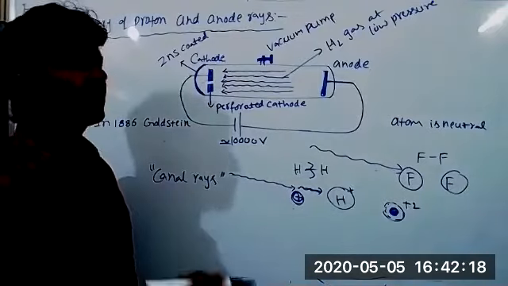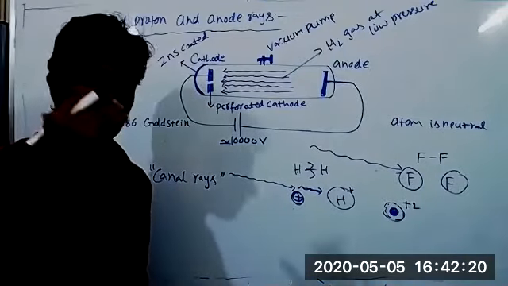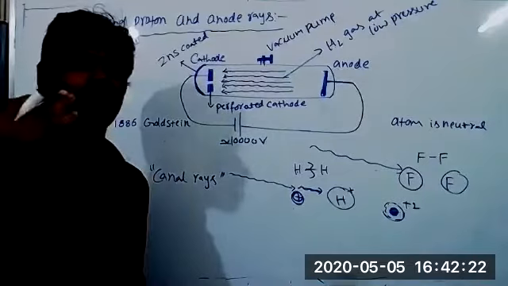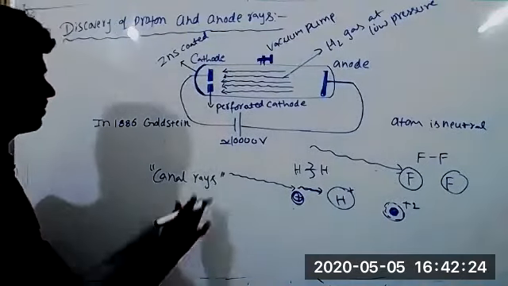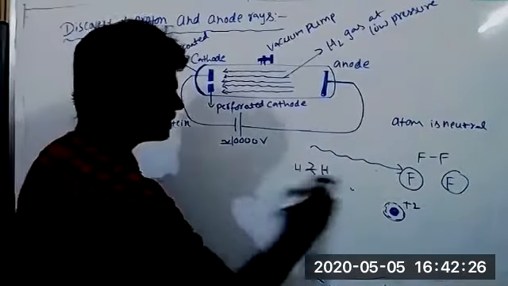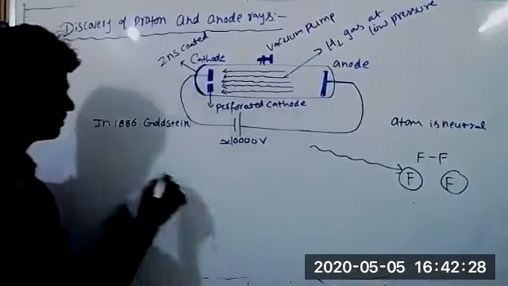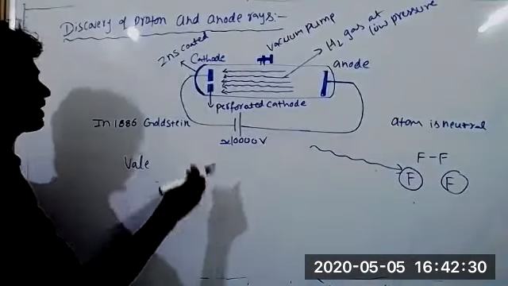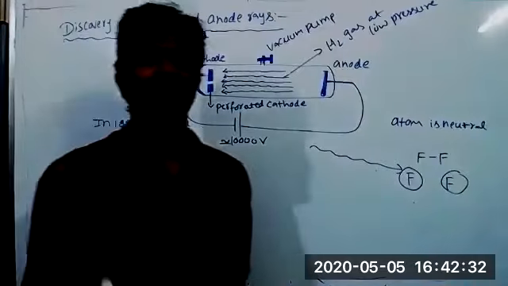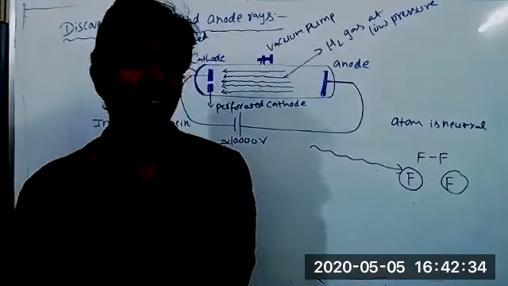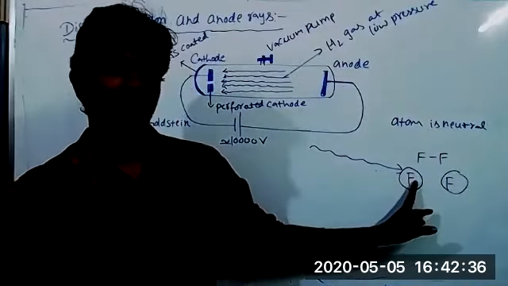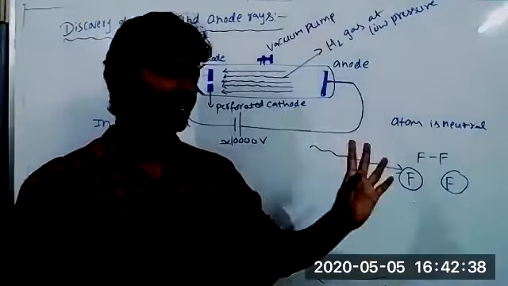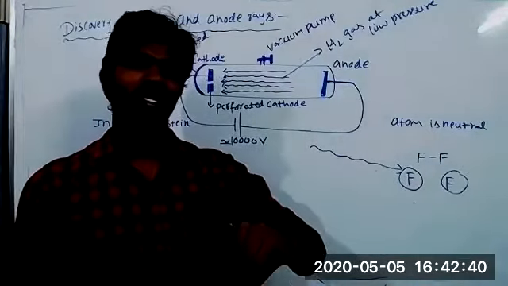One more point. Anode rays move very slowly compared to cathode rays. The velocity of anode rays is lesser than cathode rays. Why, sir? Because cathode rays have very little mass, but anode rays have considerable mass. See, a fluorine atom loses 1 or 2 electrons, but still there are 7 electrons along with the nucleus.